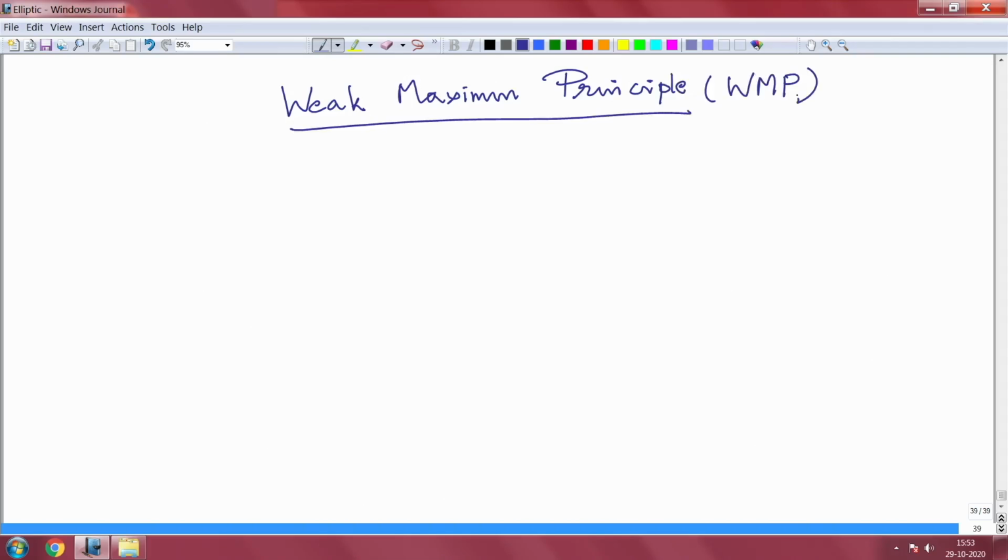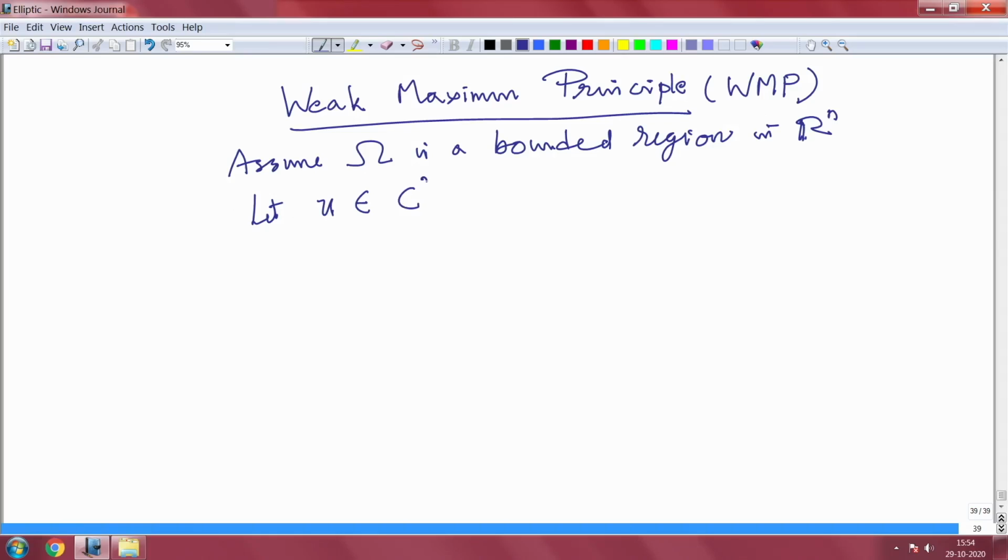So, it is a kind of derivation. Let me write the statement. Assume this is trivial, there is nothing much to prove, it follows immediately. Omega is a bounded region in R n, and let u belong to C2 of omega. So you have twice differentiability in the interior, but you have continuity up to the boundary.